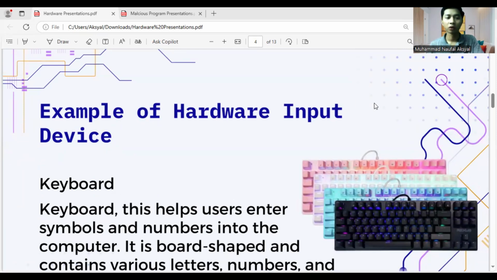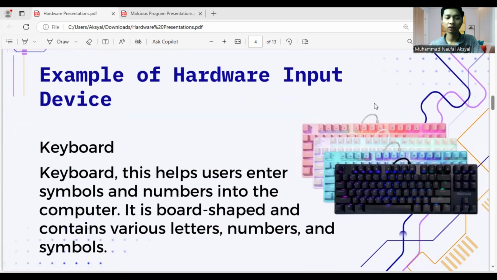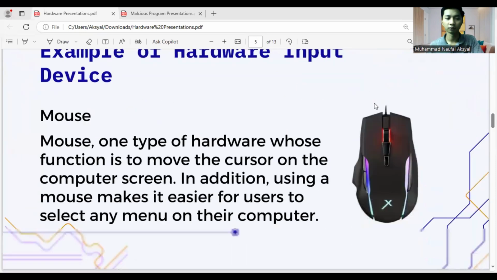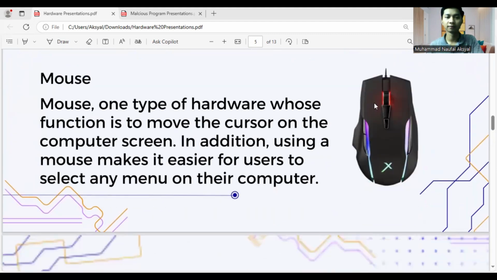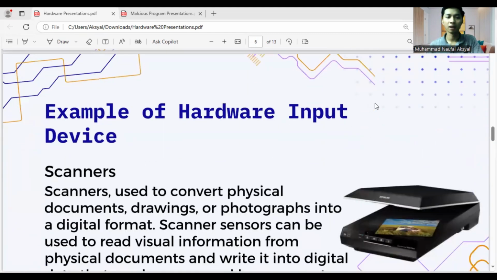1. Keyboard. Keyboard helps the user enter symbols and numbers into the computer. 2. Mouse. Mouse is one type of hardware whose function is to move the cursor on the computer screen. 3. Scanner.